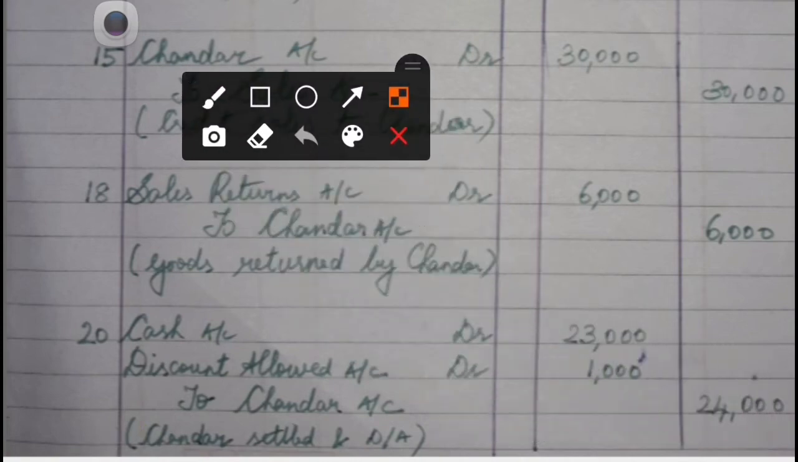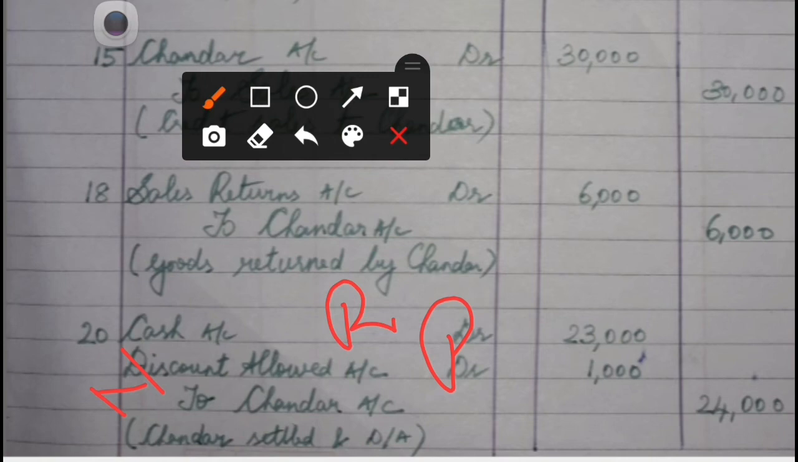Discount is allowed by whom? By us, so it is discount allowed to Chandar. So Chandar is fine if he is going to pay 23,000. In this transaction you will come across cash, discount allowed, and Chandar account. Cash is real, Chandar is personal, and discount allowed is going to be nominal. So all three accounts are going to be involved in this transaction.